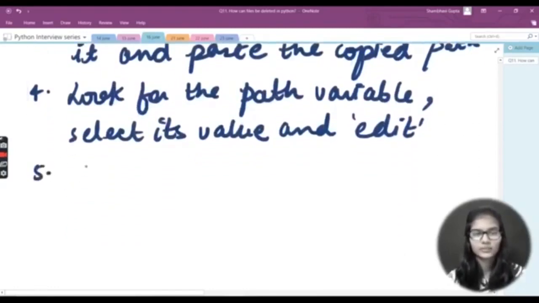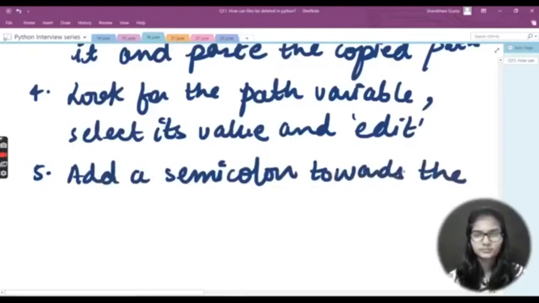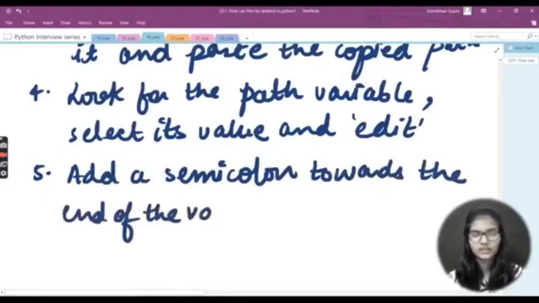After that, add a semicolon towards the end of the value.